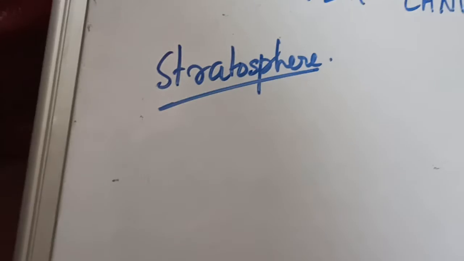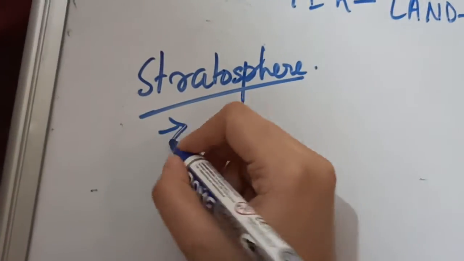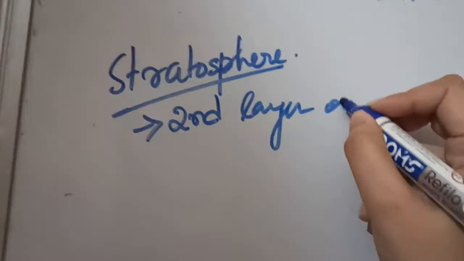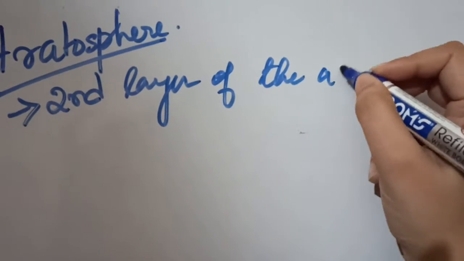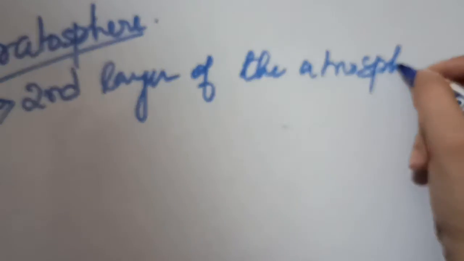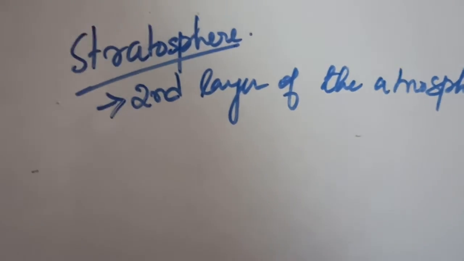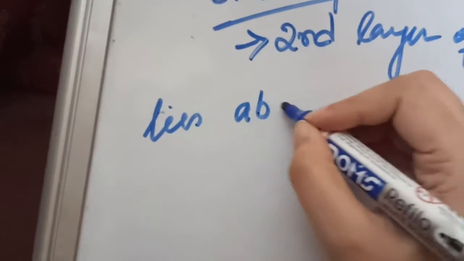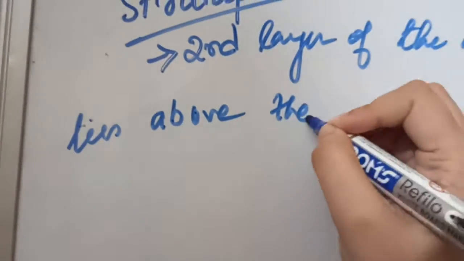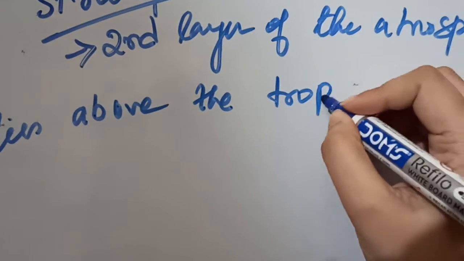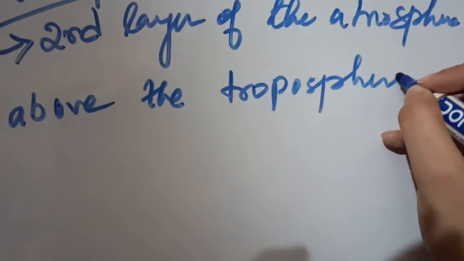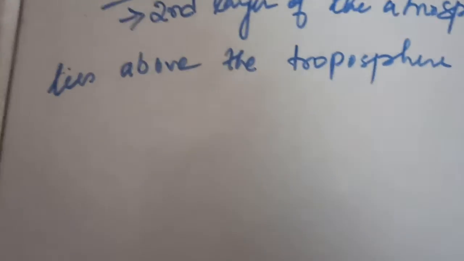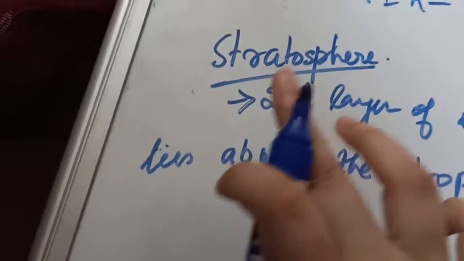Okay, so the stratosphere is the second layer of the atmosphere and it lies above the troposphere. Okay, so the stratosphere is the second layer of the atmosphere, and the layer above the troposphere we are calling the stratosphere.